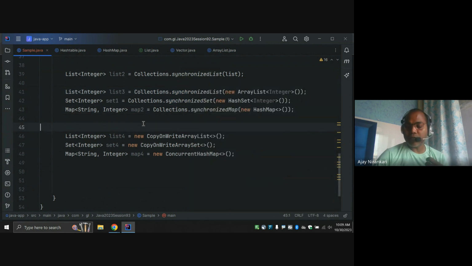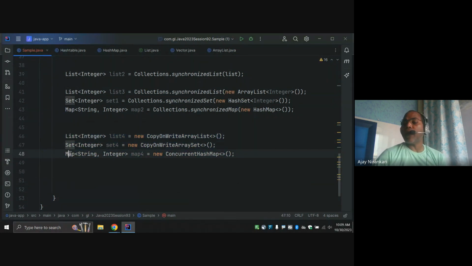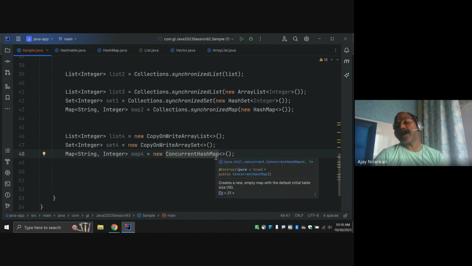And in later versions, from Java 5 onward, you have new implementations of the List, Set, and Map interfaces that support concurrency. By default, multiple threads can work simultaneously here. There is no problem. All the multi-threading issues are taken care of by these implementation classes.